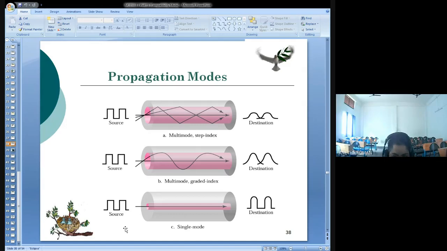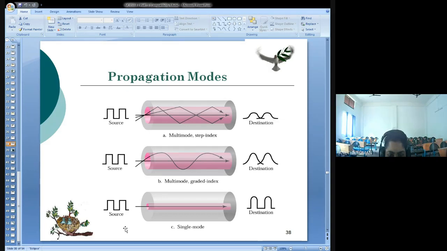Now, what about the density of the core? The density of the core is constant from the center towards the edges. That is, the core has one index of refraction, and the cladding has another constant index of refraction.